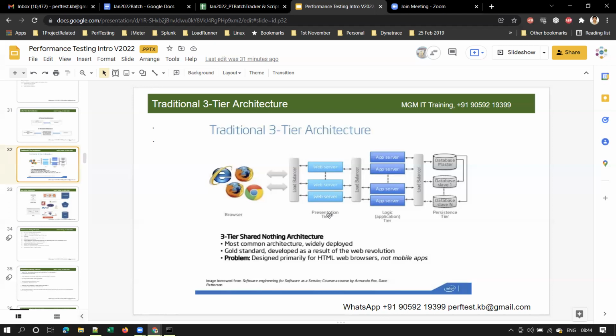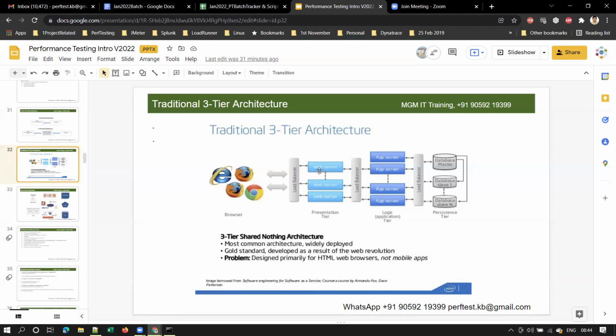Clear, guys? Yes, sir. This is a traditional three-tier architecture. This is the traditional architecture of a three-tier application, right? If it is clear, we'll move on to the next slide.